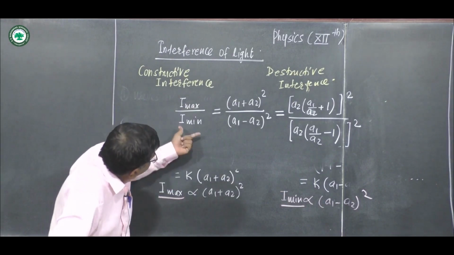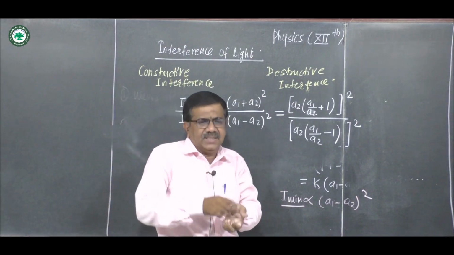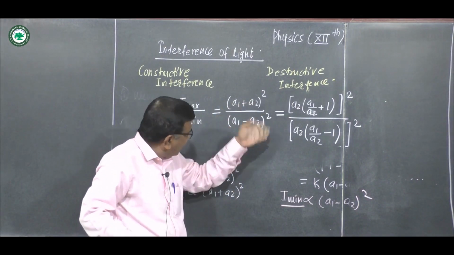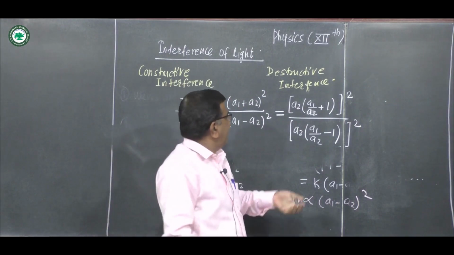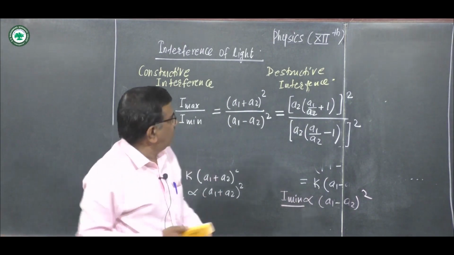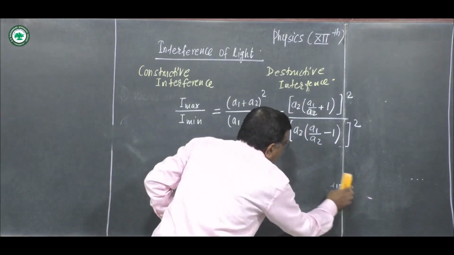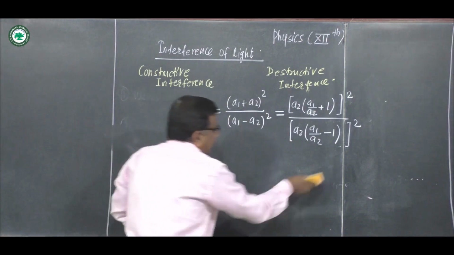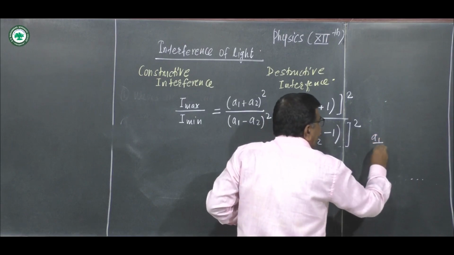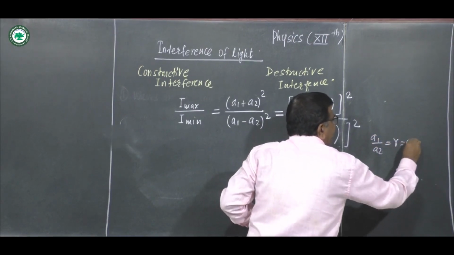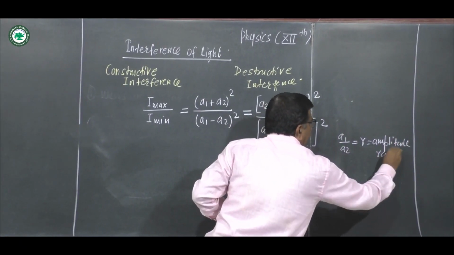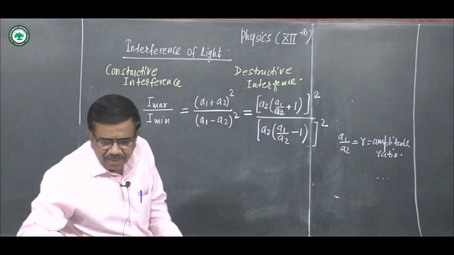Now see here, this is the ratio of maximum to minimum intensity in terms of the amplitudes, A1 plus A2 bracket square divided by A1 minus A2 bracket square. We just modify this formula and suppose the ratio A1 upon A2 is R, the amplitude ratio.